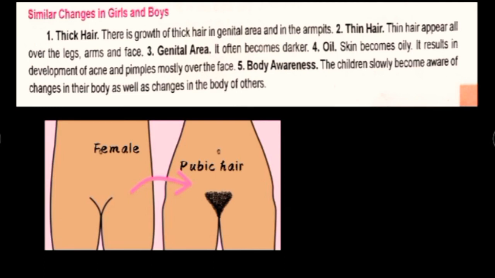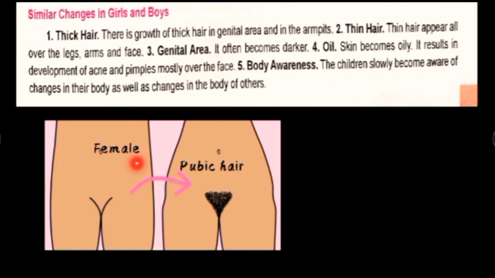But there are some changes which you will see common in both boys and girls. What are those changes? Let us see similar changes in girls and boys. Thick hair: first, you will see the growth of hair occurring. There is thick growth of hair in the genital area and in the armpits. In the genital area, you will see hair slowly growing in both boys and girls.